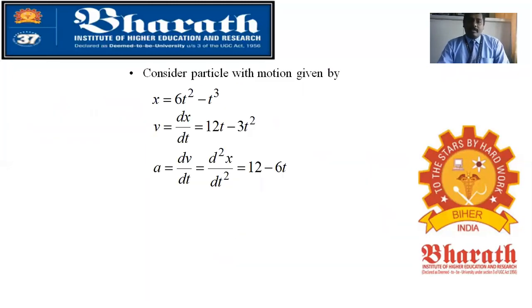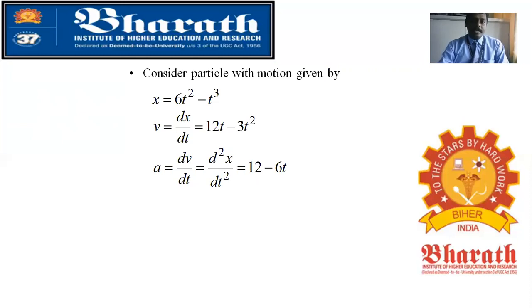So now we are going to solve a problem using this condition. As we know, when displacement changes with respect to time, that is, if it is moving, you get a velocity. So v is dx by dt. Similarly, acceleration is dv by dt. So if you have a displacement function with respect to time, you can solve problems. Now we have x equal to 6t square minus t cube.